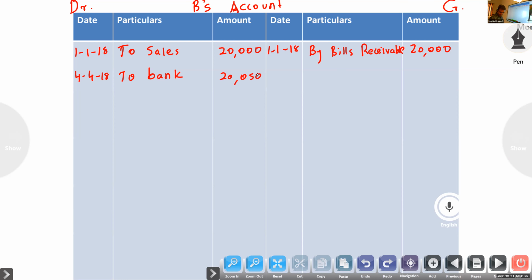Next, Aparna. So next is by cash account, cash account to B, so B is credit. By cash 8,050.